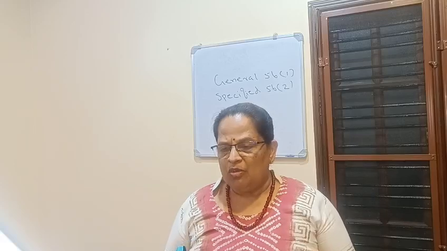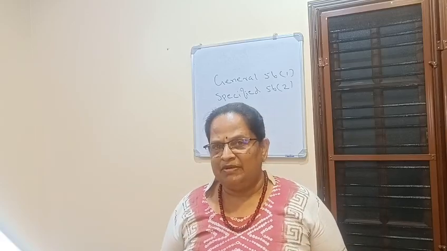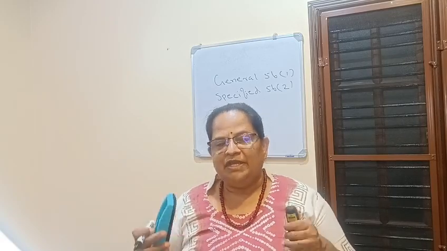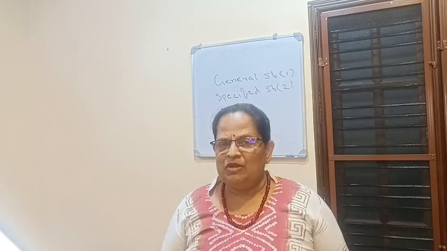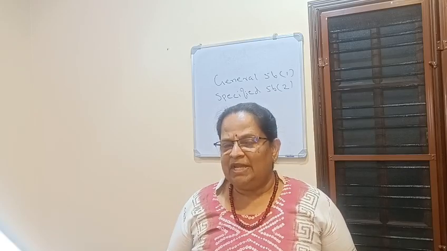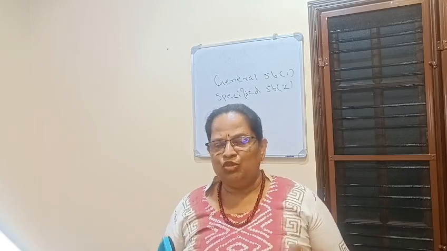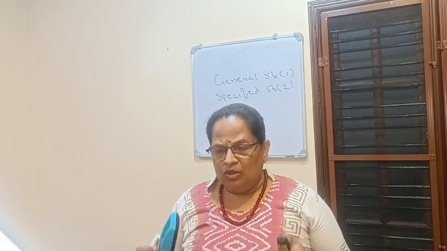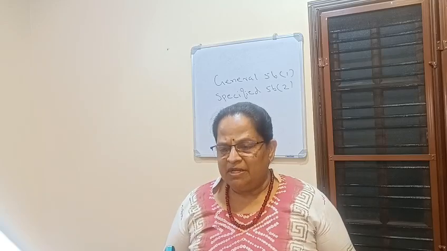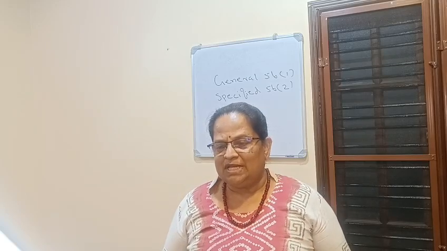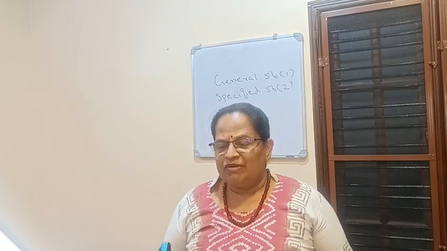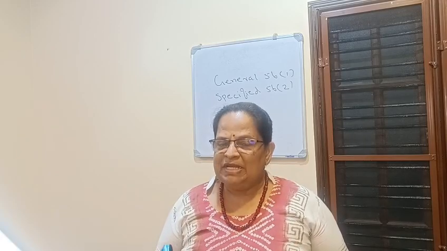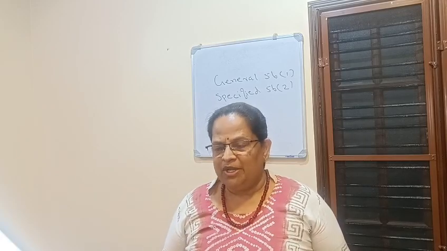Now I have to explain about normal dividend, deemed dividend, and interim dividend. Normal dividend, you know that the companies are declaring the annual dividend. Interim dividend, in between two annual general meetings, if a company is declaring a dividend, it's called the interim dividend. Both are taxable. Deemed dividend, we need more explanation. So normal dividend, deemed dividend, and interim dividend, all these types of dividends are taxable under the head income from other sources. Normal dividend is also called the annual dividend, that will be declared at the annual general body meeting.